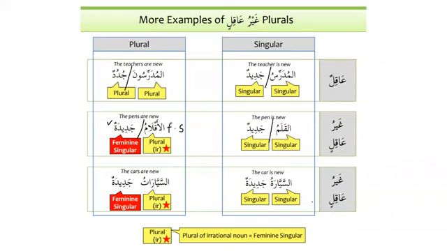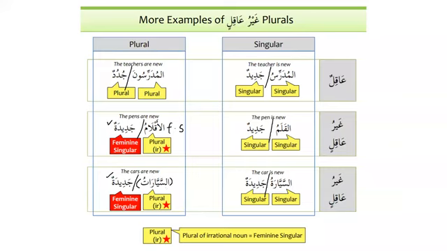Similarly, as-sayyaratu jadidatun, the car is new. So as-sayyaratu is singular and jadidatun is also singular. And when we say as-sayyaratu, the cars, it is plural, and the predicate will be jadidatun, singular feminine. Now as-sayyaratu is the plural, right? It is the plural. But why is the predicate singular?